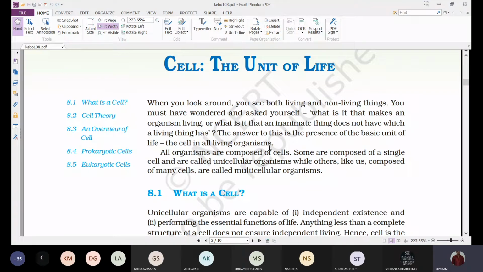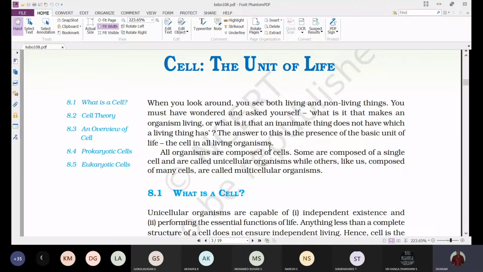Some organisms are composed of a single cell, and those are called unicellular organisms, while others, like us, are composed of many cells. Organisms made up of many cells are considered multicellular organisms.